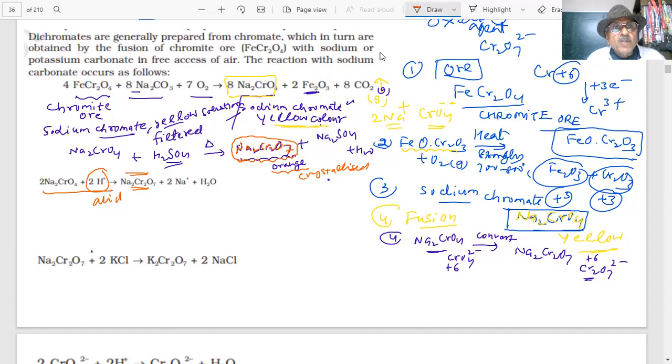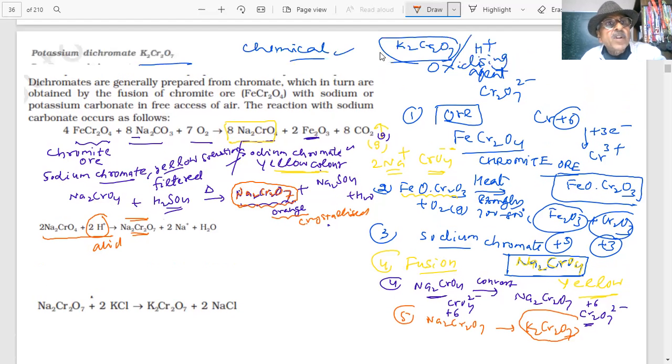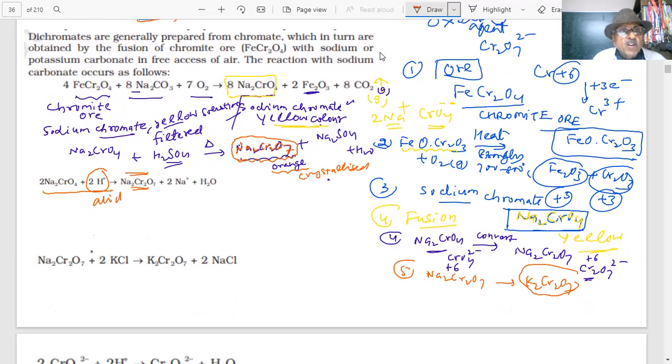Now we want to convert Na2Cr2O7 into K2Cr2O7, students. That is what we want to prepare, potassium dichromate. What did we want to prepare, student? Potassium dichromate. So what is done, student, is that we will react sodium dichromate, which is orange in color.